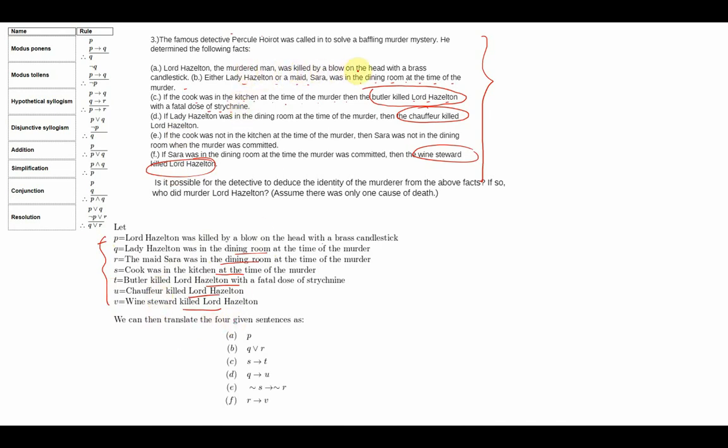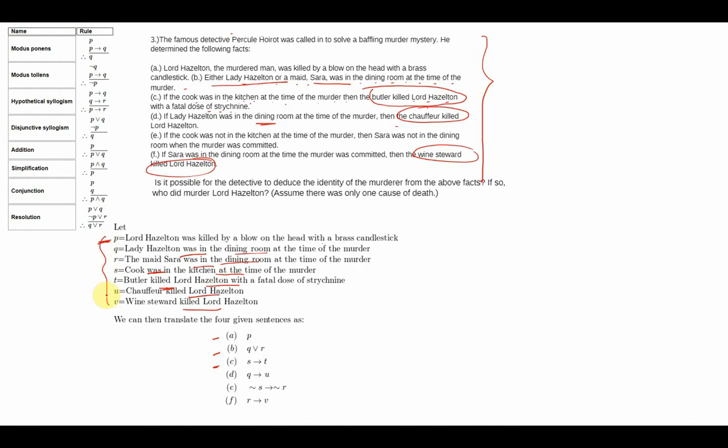Lord Hazelton was killed by a blow on the head with a brass candlestick. P. Either Lady Hazelton or Sarah was in the dining room. Q or R. If the cook was in the kitchen, then the butler killed. S implies T. If Lady Hazelton was in dining room, then chauffeur killed.